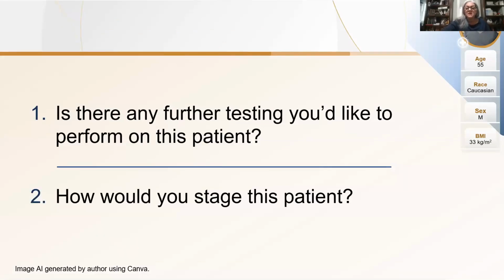So, any additional testing you might want to consider, and how would you stage him? Based on his labs, Sam would come out to be at least an F3 as far as staging. Platelets are trending down, so you definitely want to keep an eye on that. Additional testing, often if you have access to an MRI with elastography, that would be another non-invasive test that could confirm the level of fibrosis and steatosis. And of course, there's always still the gold standard of biopsy.